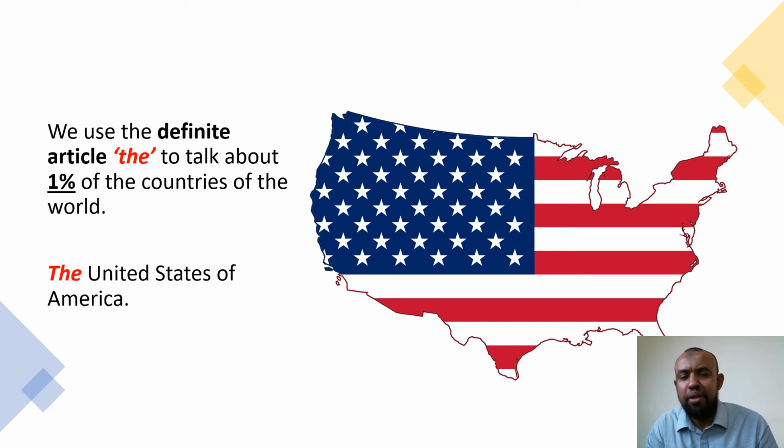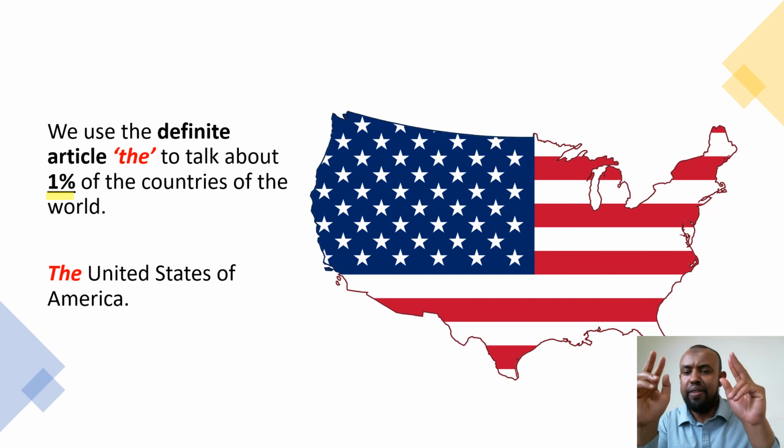So we use the definite article the to talk about the 1% of the countries of the world that begin with the. So for example here, the United States of America.